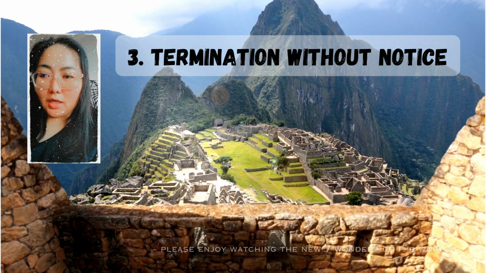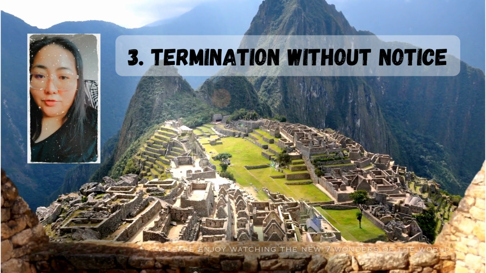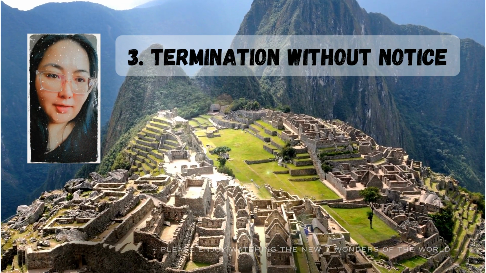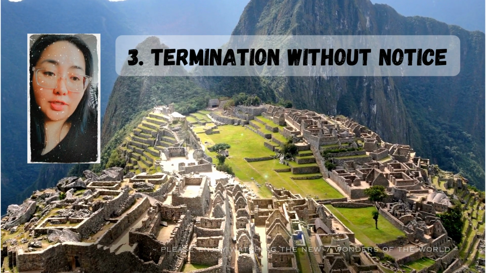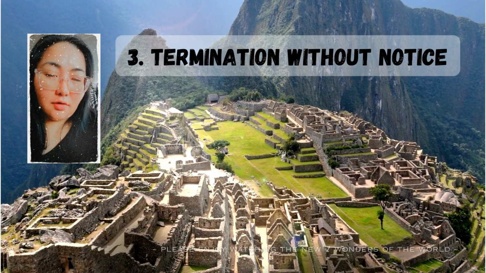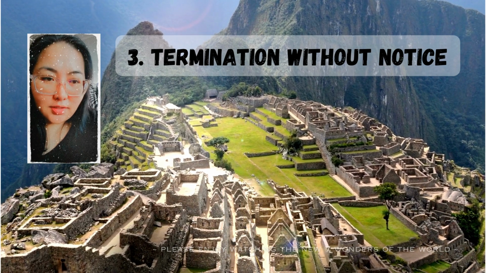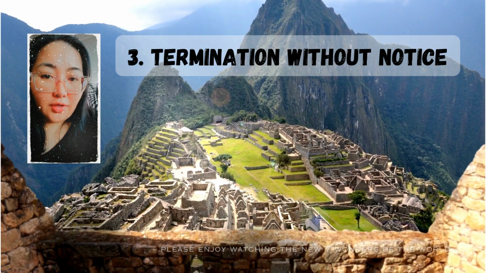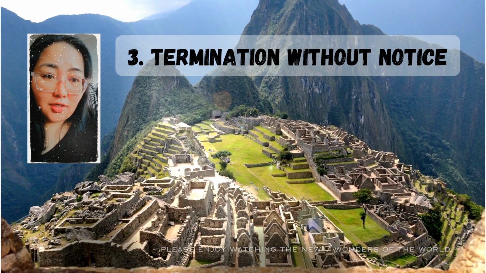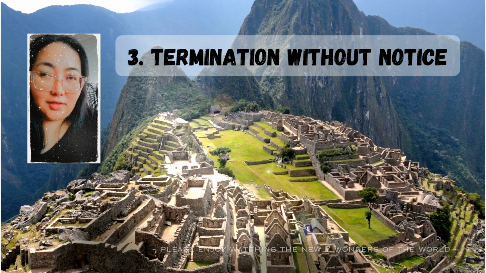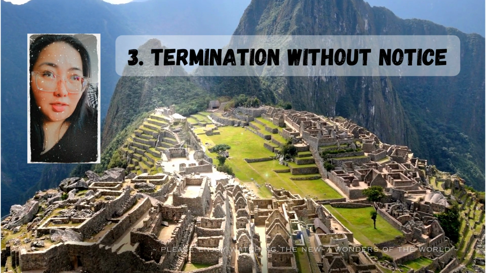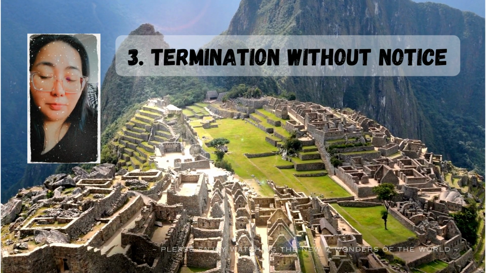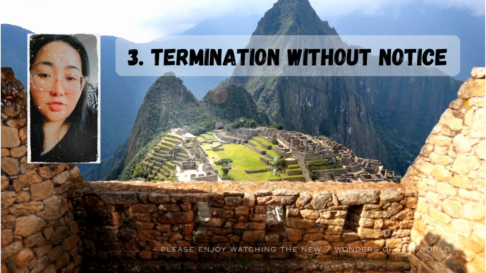The next method will be termination without notice. A contract of service may be terminated by either party, whether employees or employer, without notice, or if notice has already been given, but the party that intends to terminate the contract of service, let's say the employee, did not want to wait for the expiration of that notice.